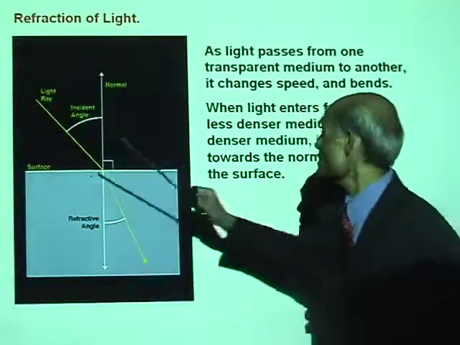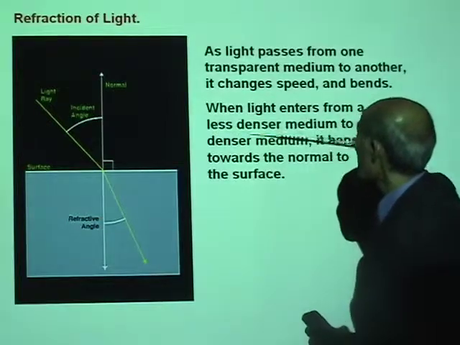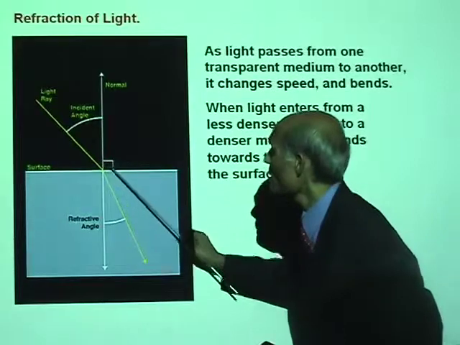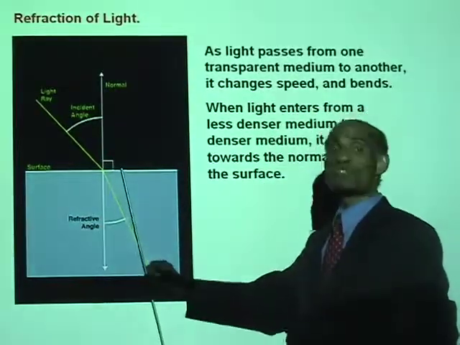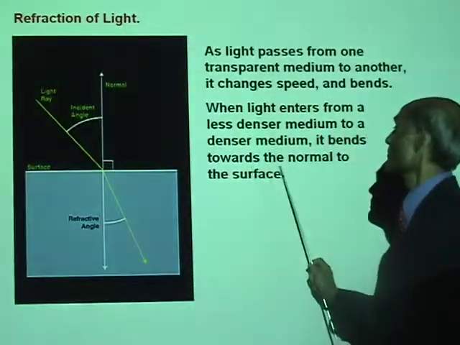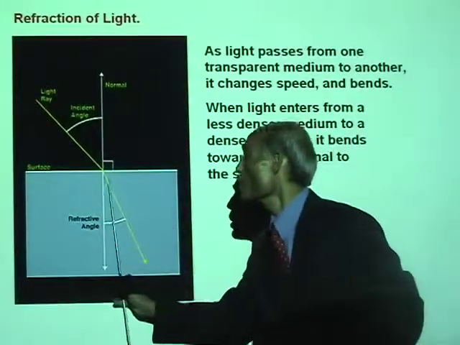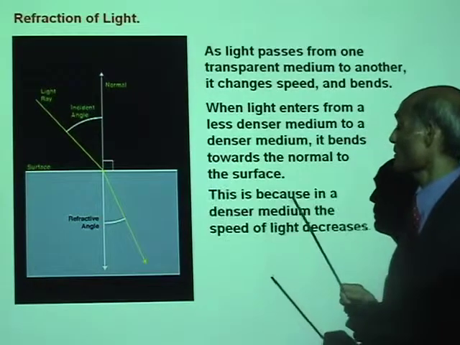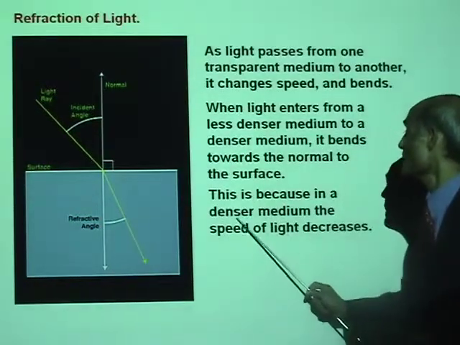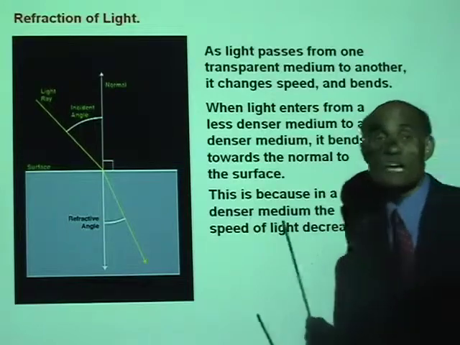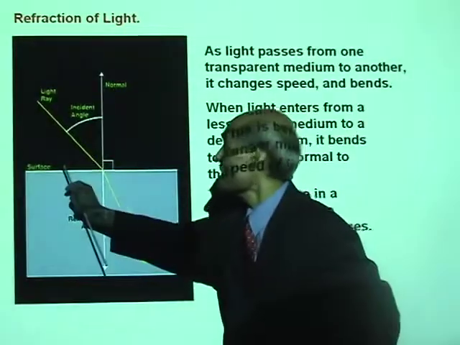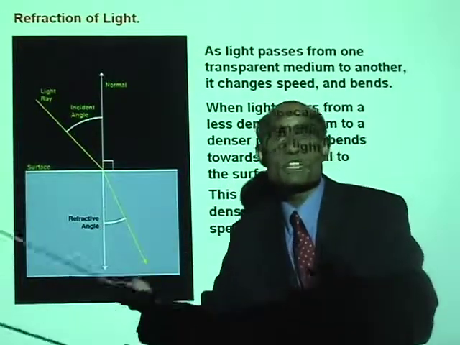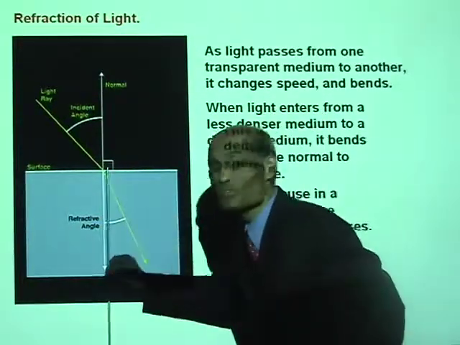So when light enters from a less dense medium to a denser medium, that is from air into glass, it bends towards the normal. That means the angle of refraction is less than the angle of incidence. This is because in a denser medium, the speed of light decreases. As light enters from air into glass, its speed suddenly decreases, so it bends towards the normal.